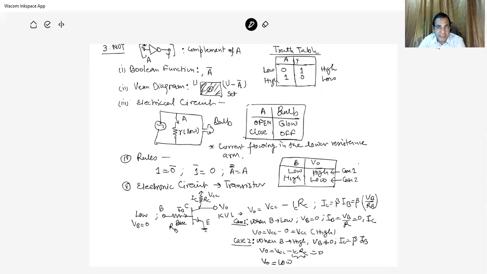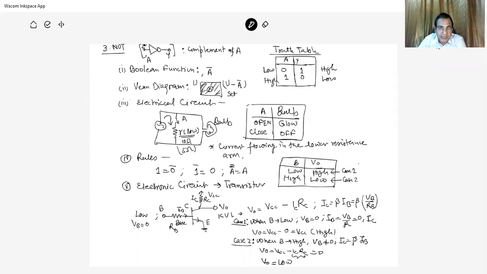So the Boolean function is A bar, the Venn diagram is U minus A dash, and the electrical circuit is something like this. Now this is low resistance. This is important. We can say this is 10 ohm, this is 5 ohm, whatever it may be. If A is closed, the whole current is flowing in this path, so no current is flowing across the bulb, and therefore no glow. If A is open, the bulb glows, that is the current flows through the bulb.